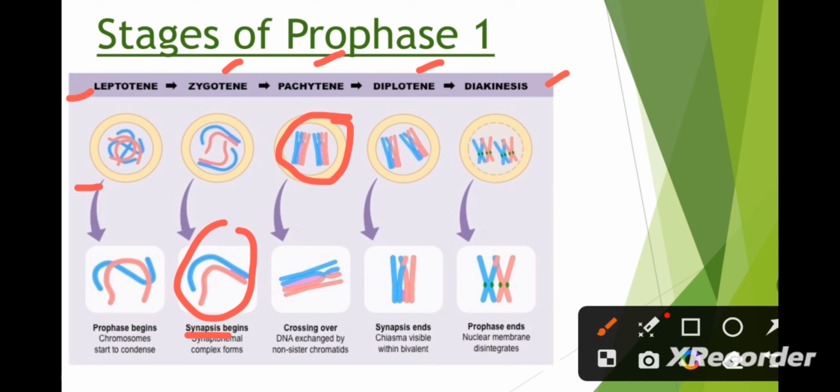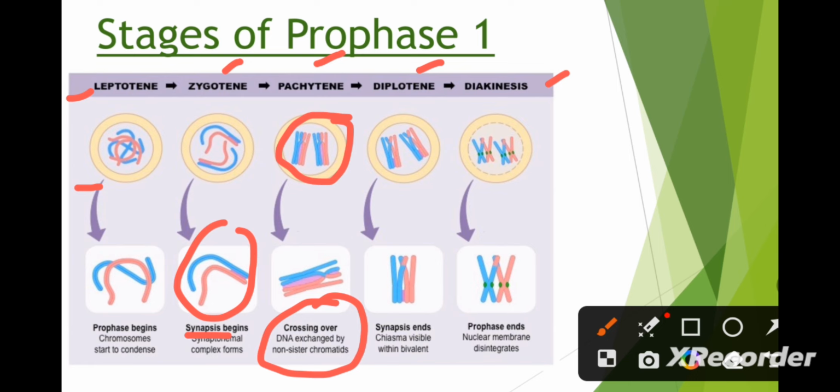Now, the third step is pachytene. Pachytene is considered to be the most important event in sexual reproduction because in this, crossing over occurs. Crossing over is the exchange of genetic material between two homologous chromosomes. It is an enzyme mediated process and the enzyme involved is recombinase.